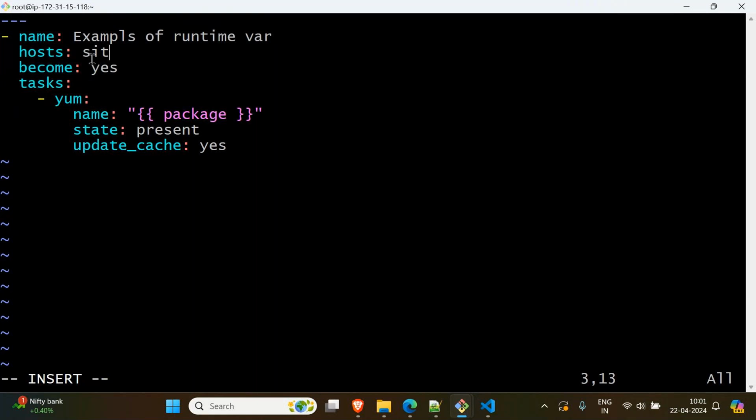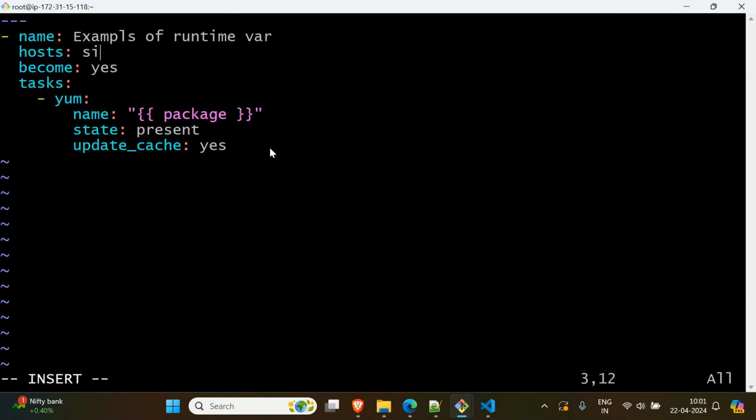How will Maven be installed? Because you are saying sit, our Ansible tool will go to group_vars. In that, it will search for the sit.yaml file, whatever group name you mentioned. In that, it will find the package variable. There we have given Maven. The Maven will be replaced here. That way, it will be done.